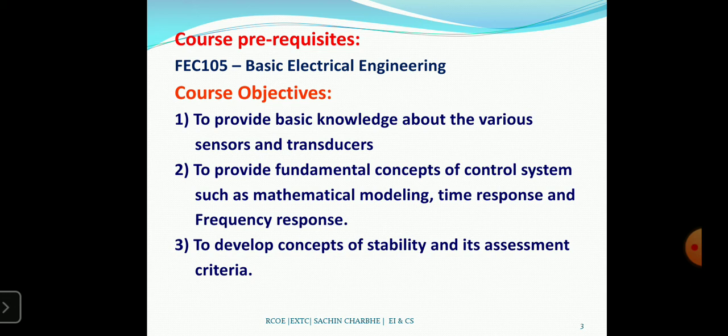Okay, sensor, what are sensors? Sensors sense a wide range of energy, or we can say they are used to detect and respond to signals. We can say that sensors convert physical parameters into electrical signals, and a transducer is nothing but a device that converts input energy to output energy, or converts energy from one form to another form.